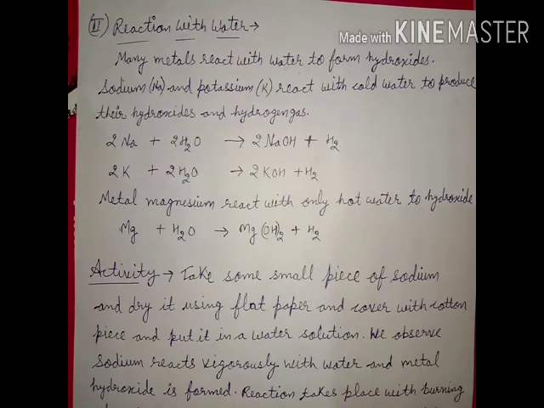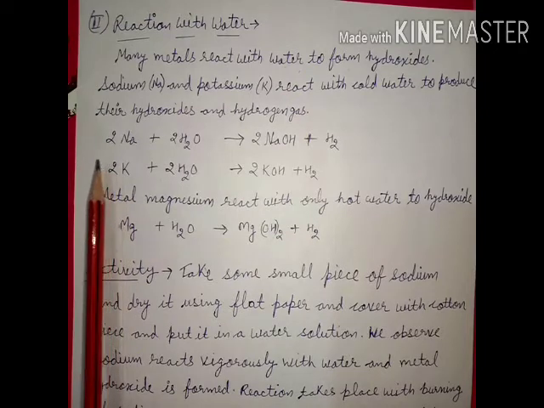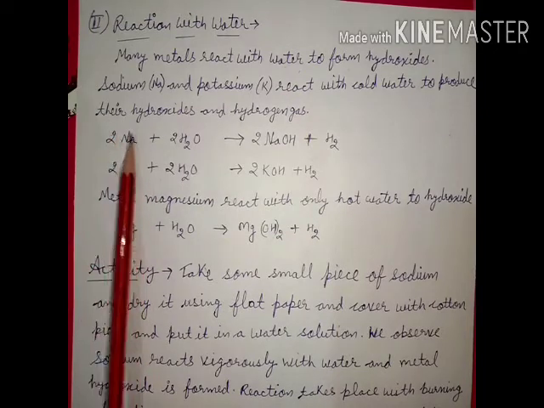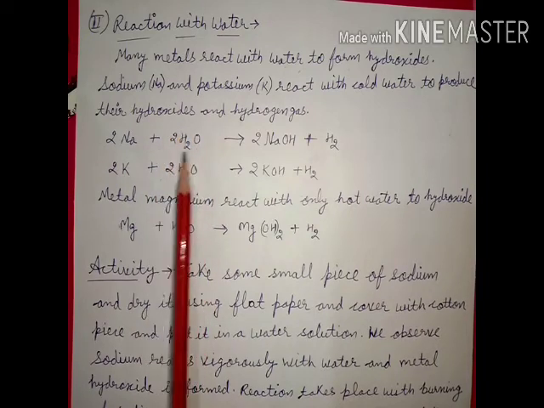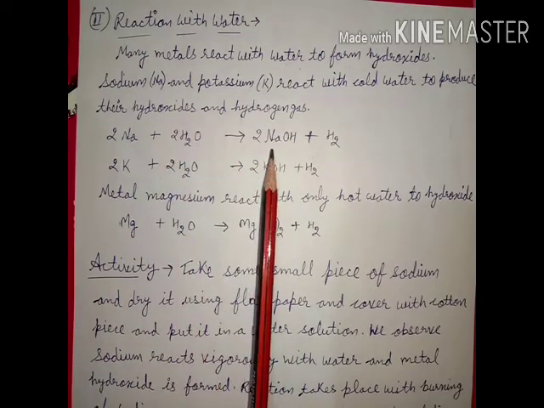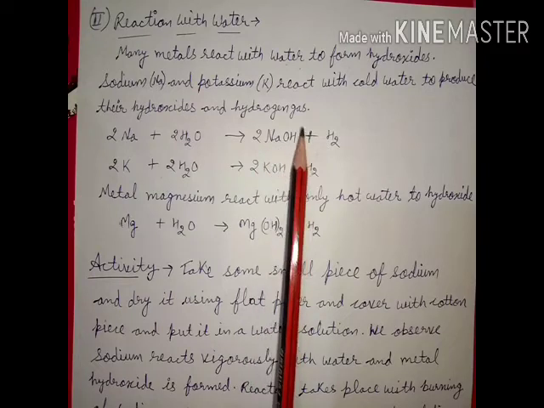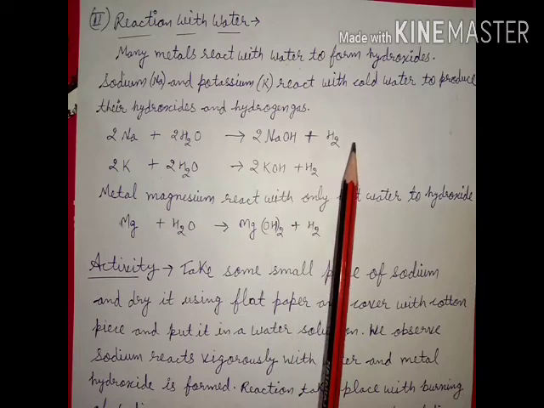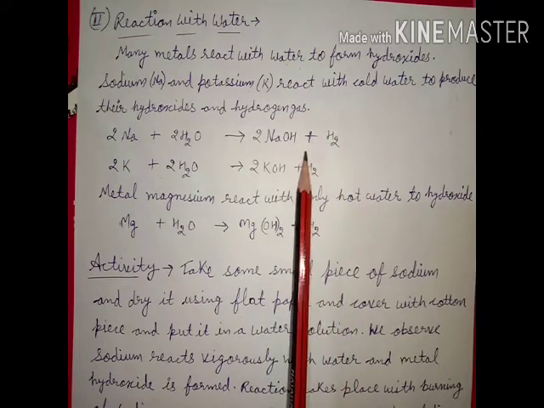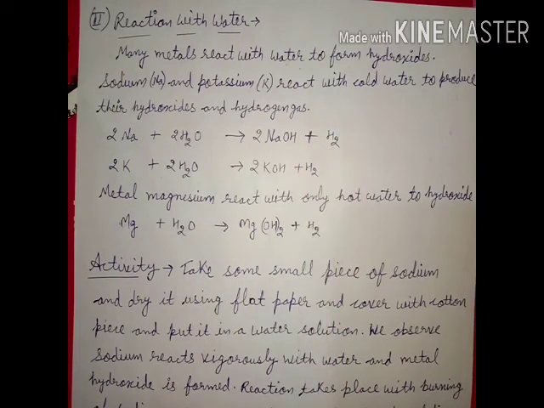The first example is sodium: 2Na, where Na is the symbol of sodium, reacts with two molecules of H2O. The product will be 2NaOH, which is sodium hydroxide, and there is a release of H2 gas, hydrogen gas.